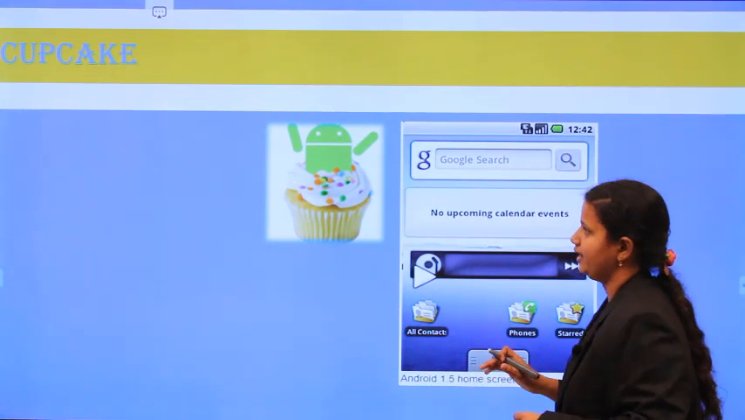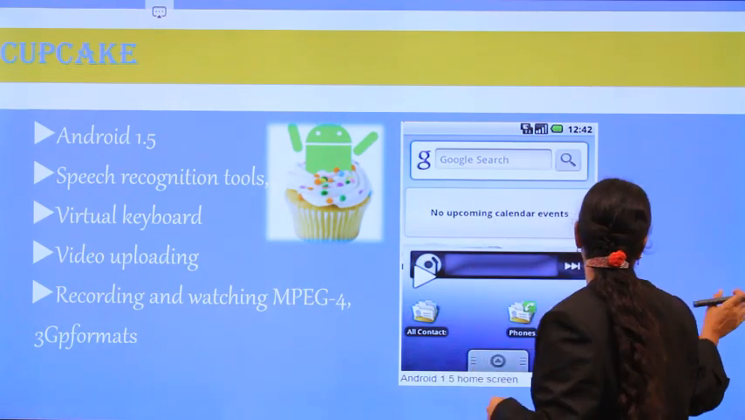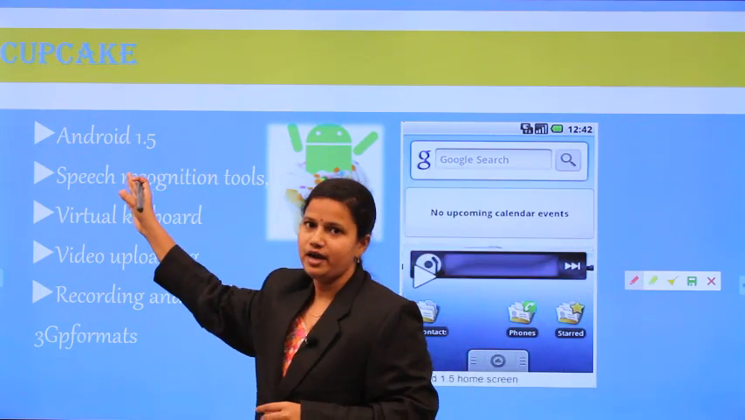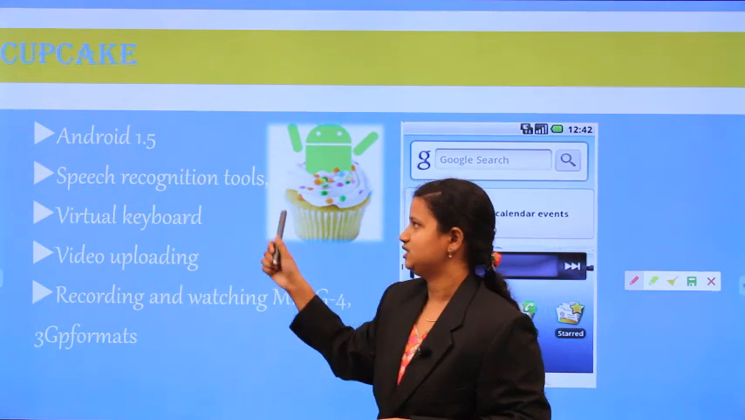And then the additional features added in this are Android 1.5. The version number of this Cupcake is Android 1.5. And the next feature we are adding is a speech recognition tool.